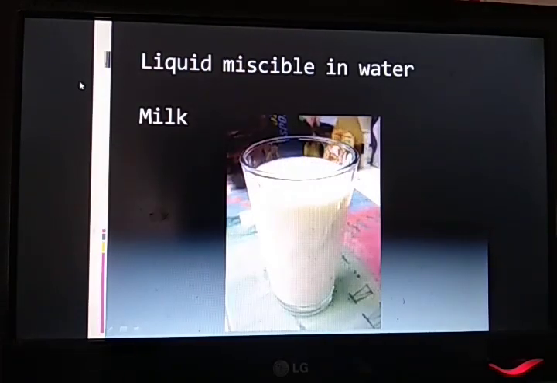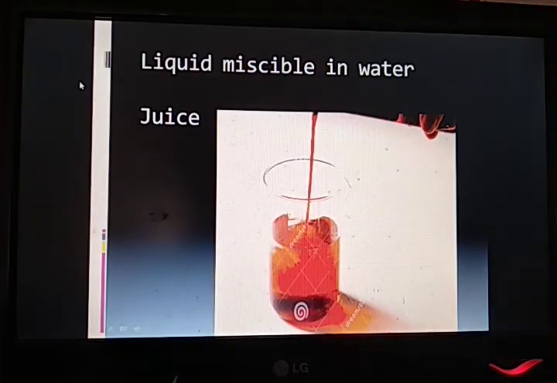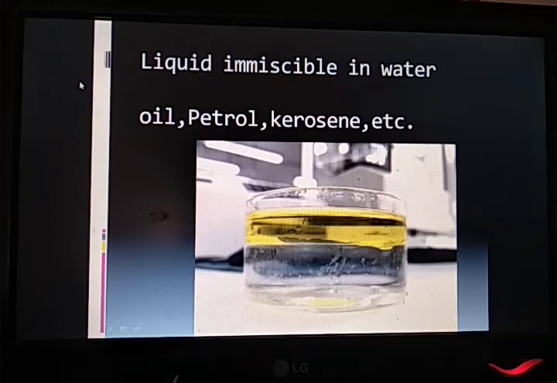For example, see here milk. Milk is soluble, meaning it is miscible in water, so it will mix with water completely. Hence it is known as a miscible liquid. Juice. Any fruit juice, if you mix it with water, you will not be able to separate two different layers of such liquids. Hence they are miscible with each other. These liquids are known as miscible liquids.